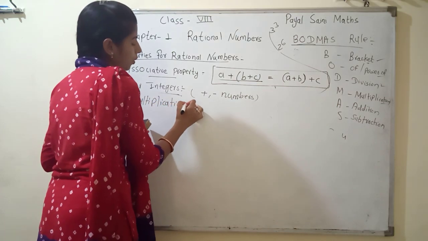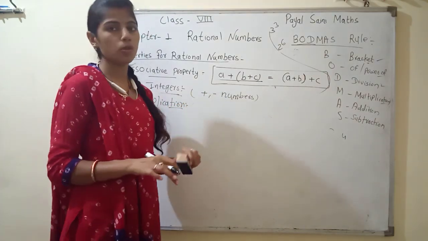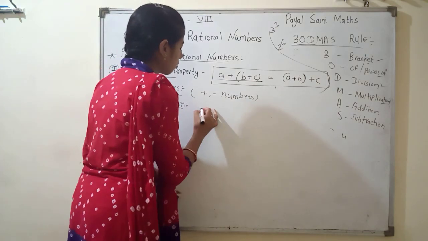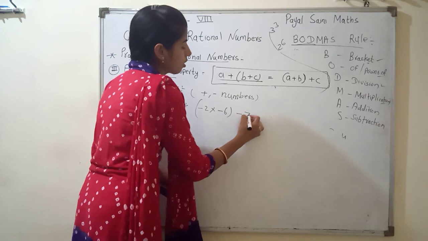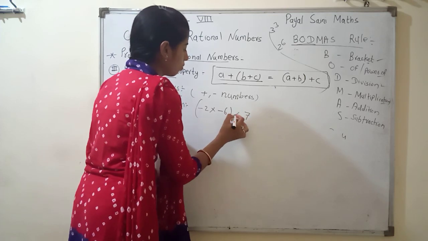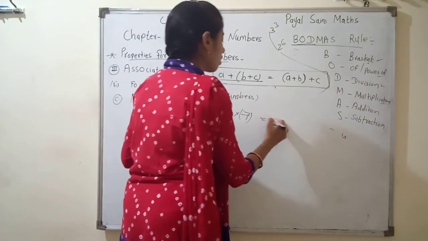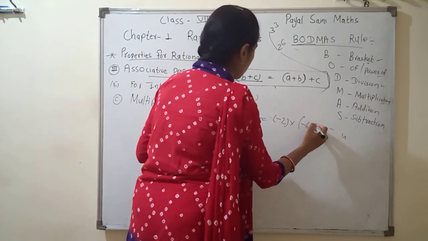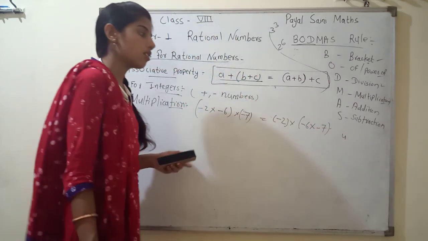Multiplication. We know that integers include positive numbers and also negative numbers, and we write both together. Then how do we write it? I write here (-2) × (-6) × (-7), and on the other side (-2) × ((-6) × (-7)).